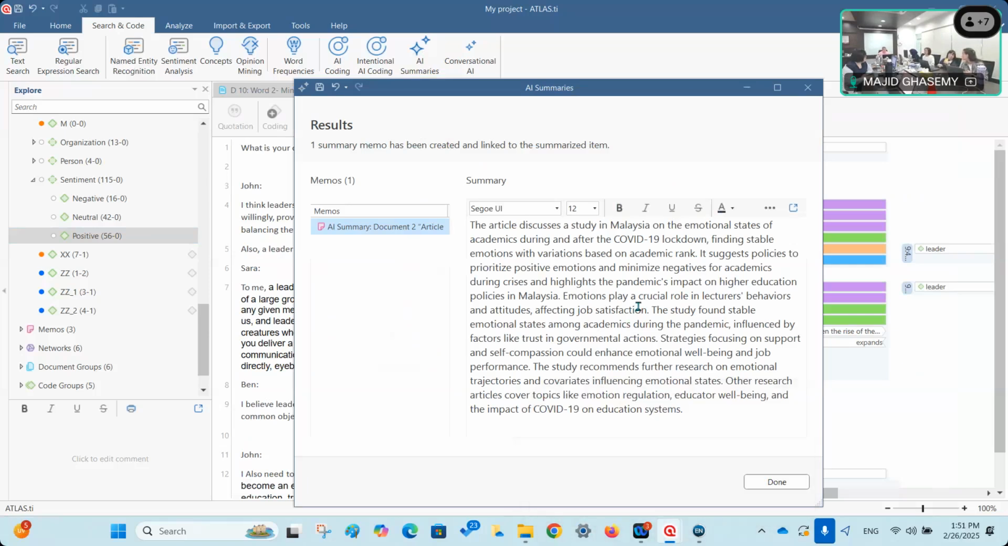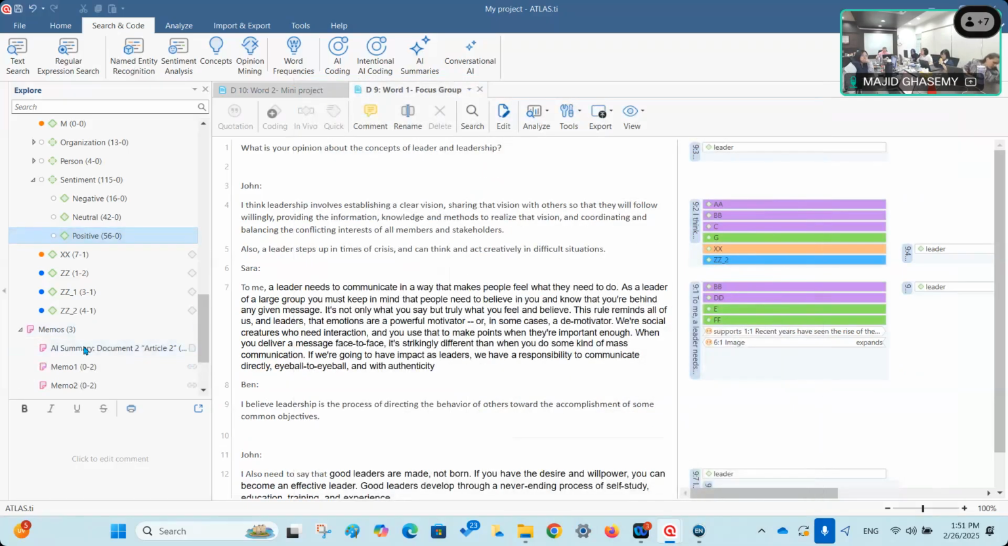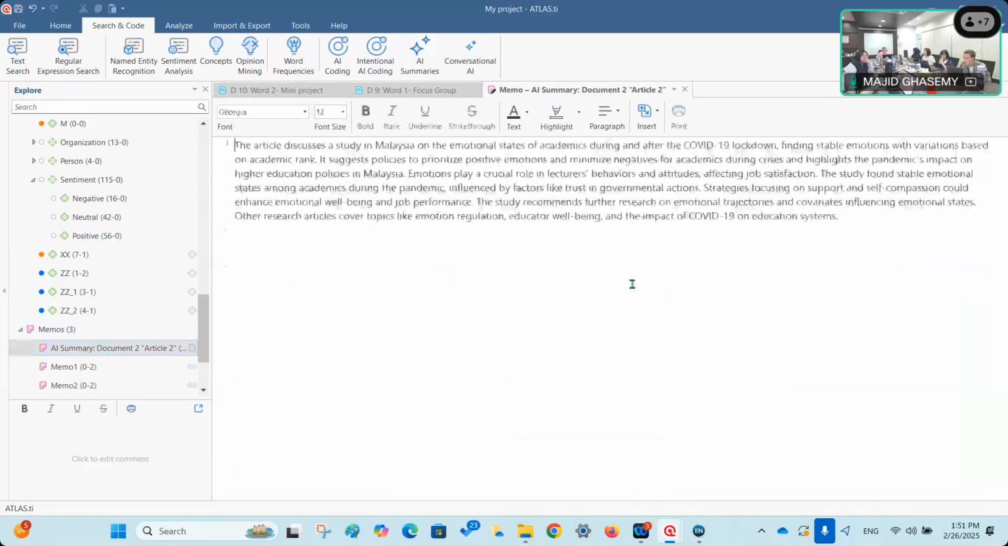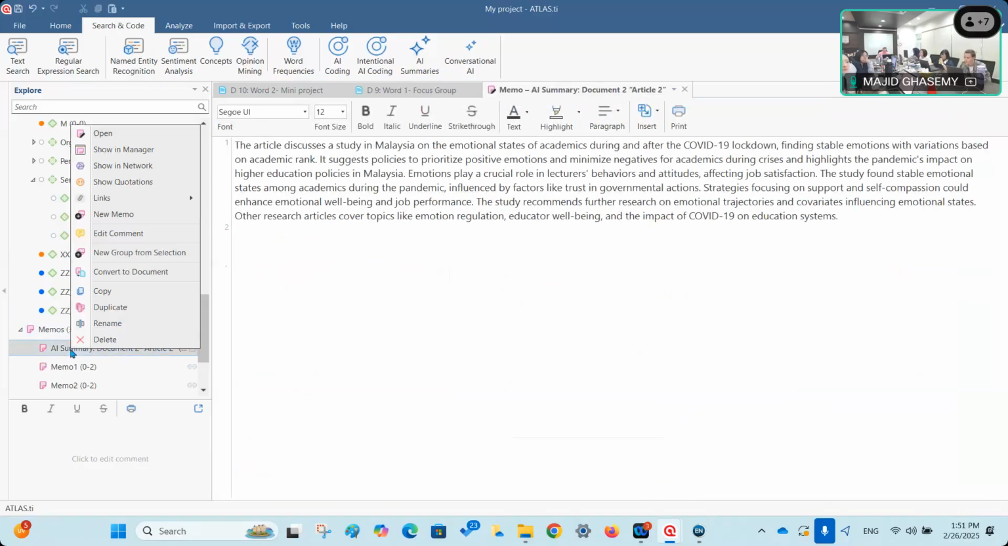Okay, now this is a summary of that particular document. So basically this is what has been done by AI. And note that this summary is now saved as a memo. See? So if you want to analyze this summary, you can simply convert it into a document. Am I right? And then you can code this. So this is another feature, which is AI summaries.